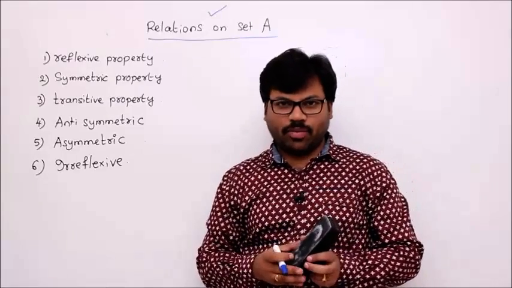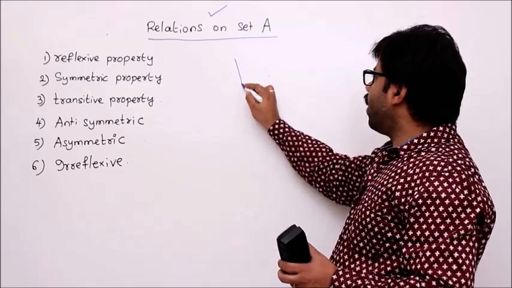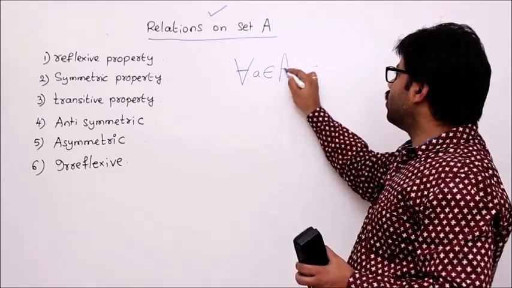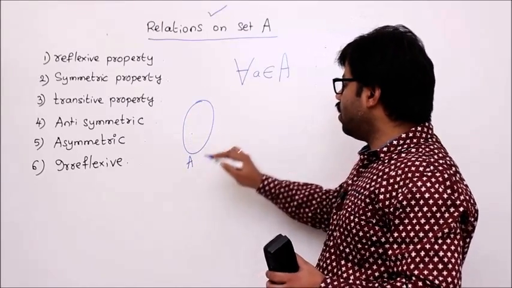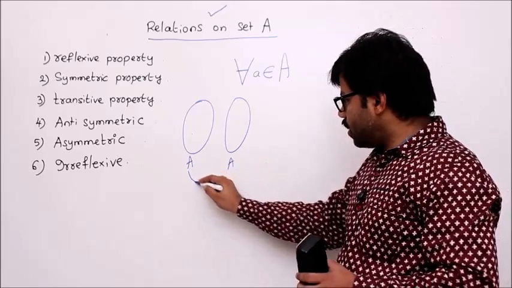So what is the reflexive property? Let me define what the reflexive property is. For every element a belonging to your domain. So you know that now you have set A, which is the domain, and codomain also A. So now the relation is from A to A.